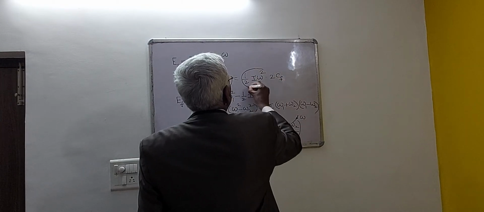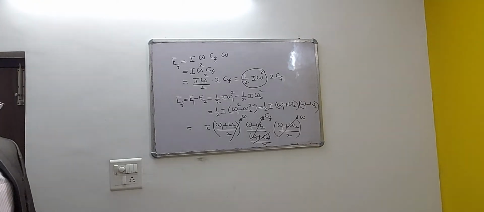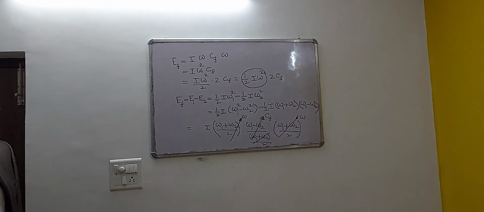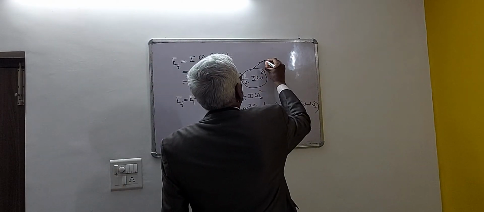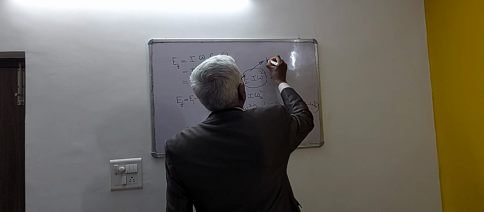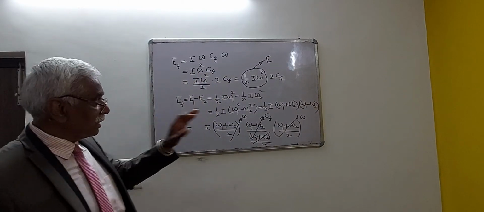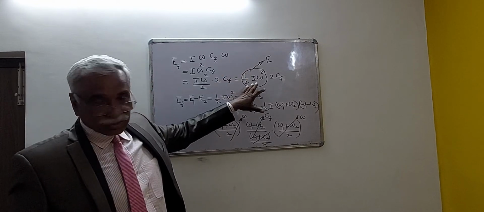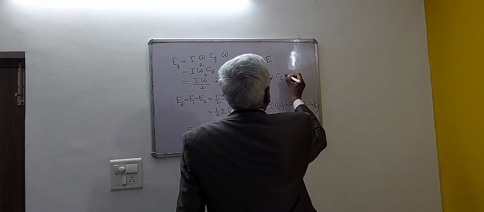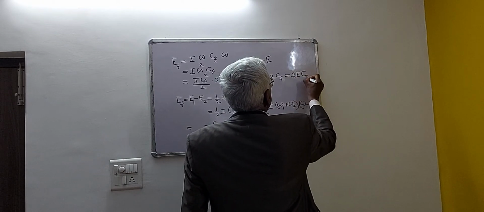So this term is nothing but E, the average energy of the flywheel, indicated by capital E. We have already been following this term. Capital E of a rotating element, that is flywheel, is E equal to 1 by 2 I into omega square. So, this term can be written as 2 E CF.